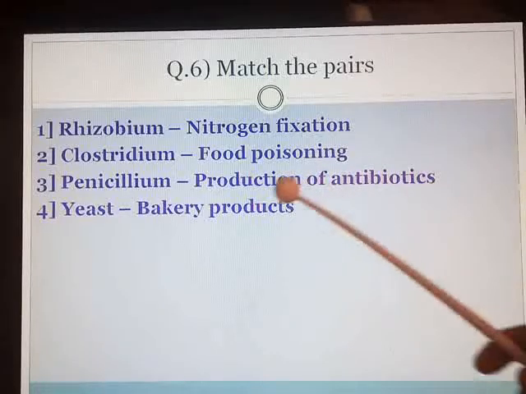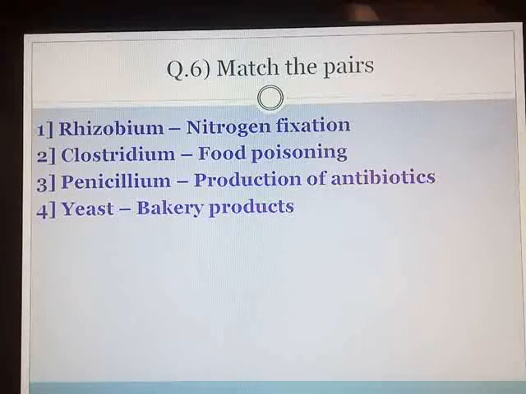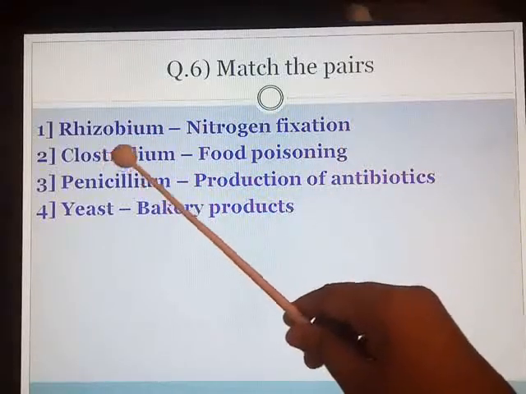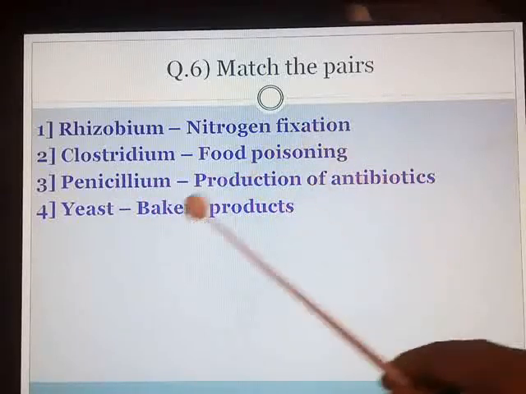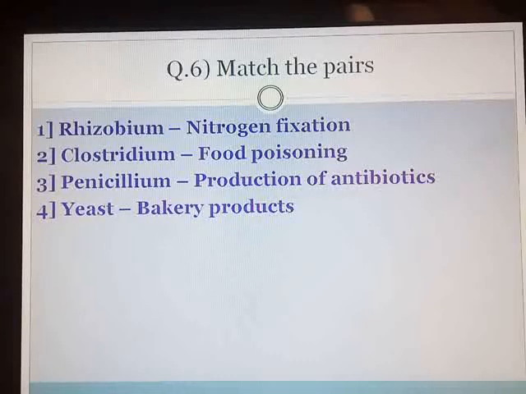And yeast is used in the preparation of bakery products to make it soft and spongy. So: rhizobium, nitrogen fixation; Clostridium, food poisoning; Penicillium, production of antibiotics; and yeast, preparation of bakery products. So here we have completed question number 6.